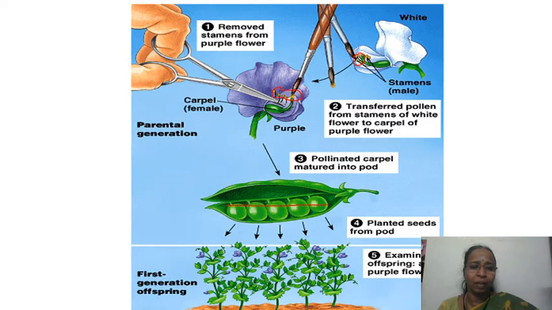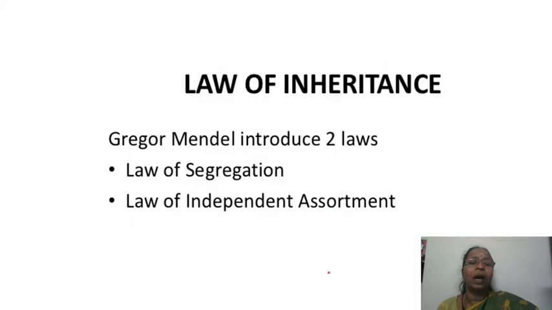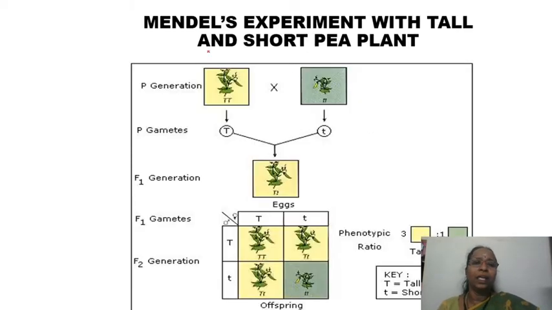Five seeds are given here and there are 5 plants. Then the character which is taken into account was studied. What is the color of the flower here? This is how he carried out the work. Based on his experiments, he proposed 2 laws, the law of segregation and the law of independent assortment, and this has been done from different experiments which we are going to see in detail now. He was so shrewd that he selected only one character for his study at a time, but he repeated the experiment for all the 7 characters subsequently, individually also.